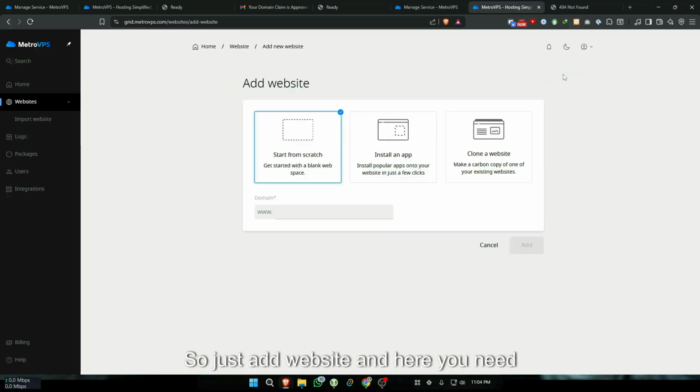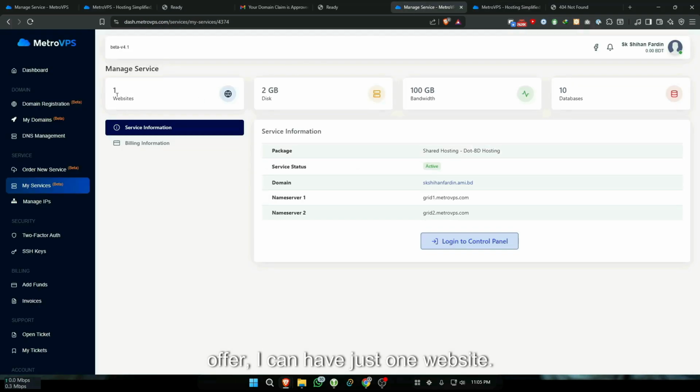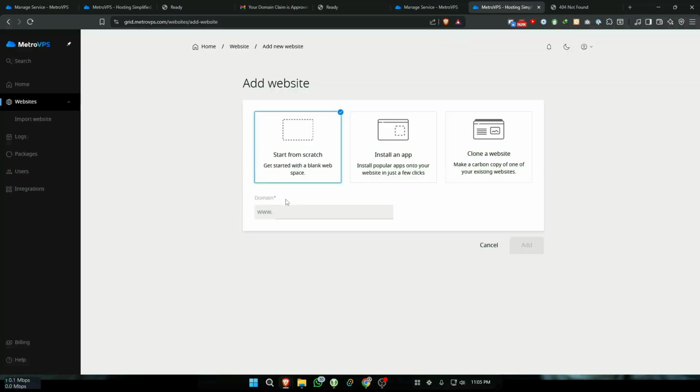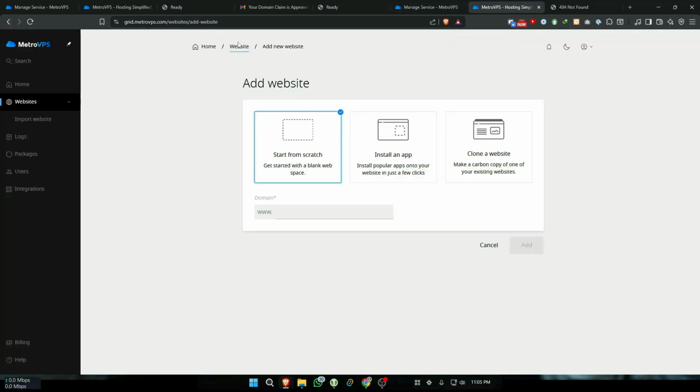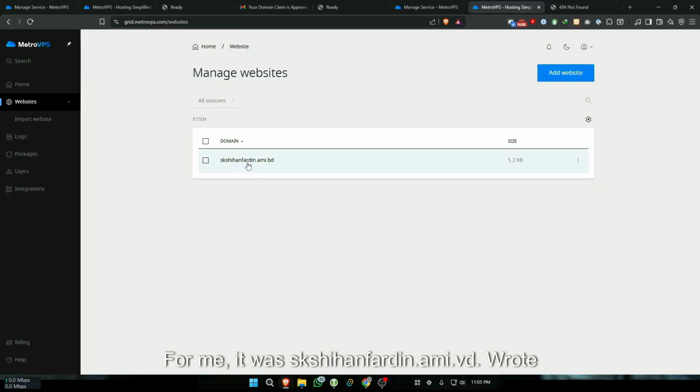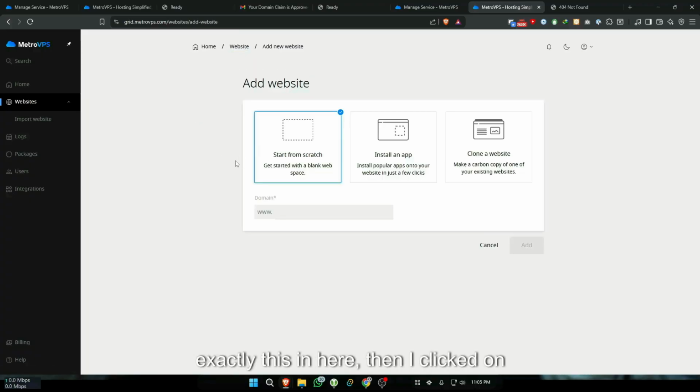So just add website, and here you need to add your domain. I can't write anything because in this free offer I can have just one website. Obviously you can write the domain you already claimed. For me it was skshihannfardin.ami.vd. I wrote exactly this in here, then I clicked on add.